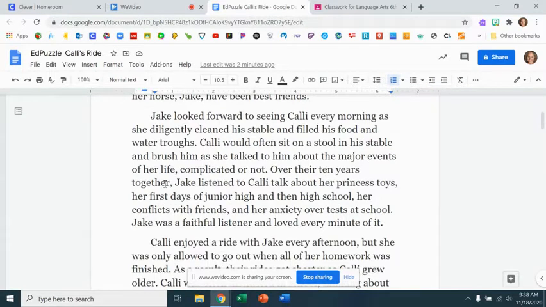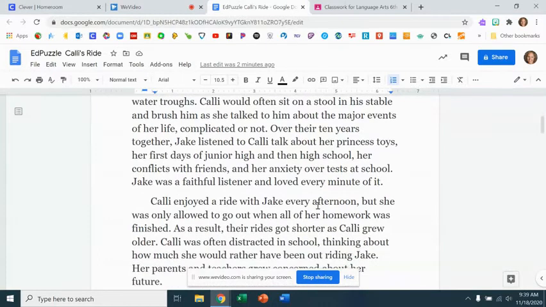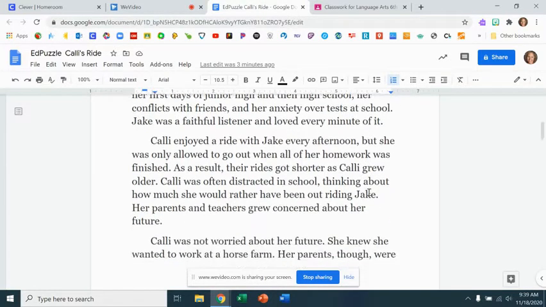Over their 10 years together, Jake listened to Callie talk about her princess toys, her first days of junior high and then high school, her conflicts with friends, and her anxiety over tests at school. Jake was a faithful listener and loved every minute of it.